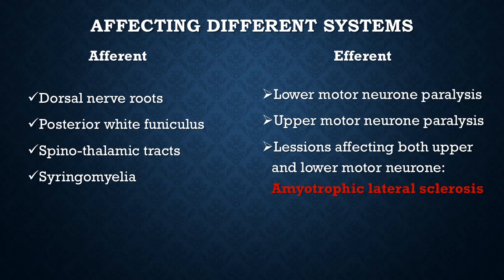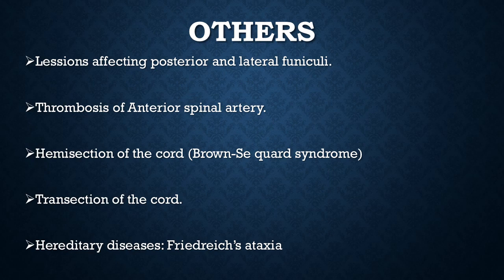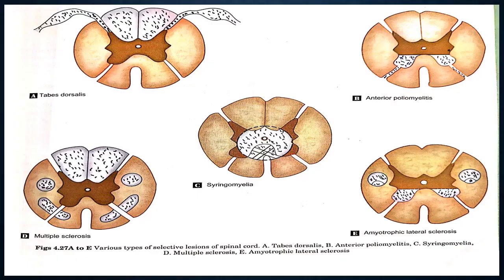Now if there is a problem in the posterior white funiculus, locomotor ataxia is there. It is very common in case of tabes dorsalis, which will be discussed in the next slide. So what are the other problems? Lesions affecting the posterior and lateral funiculi, thrombosis of anterior spinal artery, hemisection of spinal cord, Brown-Séquard syndrome, transection of the cord, and hereditary disease like Friedreich's ataxia.